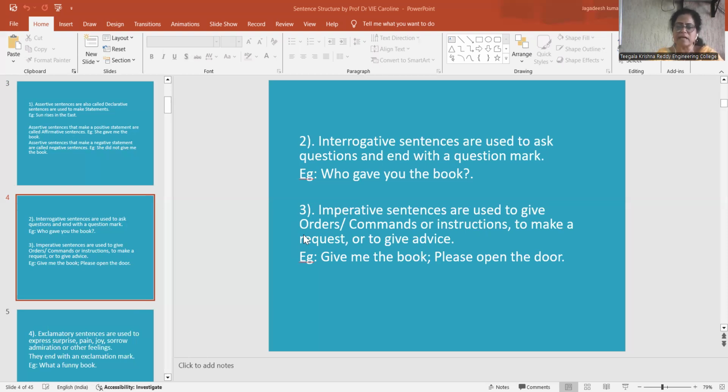The third one is imperative sentences. Imperative sentences are used to give orders, commands, instructions, to make a request or to give advice. I repeat again, imperative sentences are used to give commands, orders, instructions, advice, and requests. This all comes under imperative sentences. Example: give me the book. Please open the door. It is a request. Give me the book. It is a command.